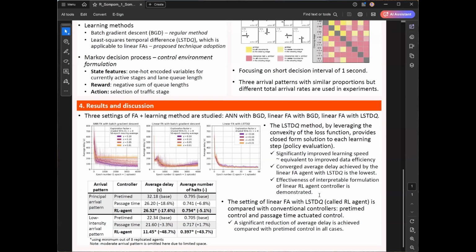And here we can demonstrate the effectiveness of the linear agent controller. When it is compared with the more conventional traffic signal controllers, I have put here in the comparison the pre-timed controller and passage time actuated controller, we can see a significant improvement in terms of average delay and average number of stops with these. At moderately higher intensity levels, the performance is rather competitive with the passage time actuated controller. However, if we further reduce the arrival intensity, we see more and more competitive advantage of the agent controller. So this sums up my research.